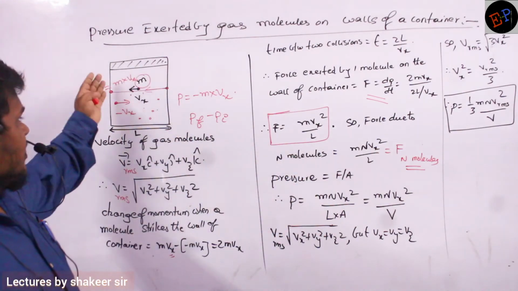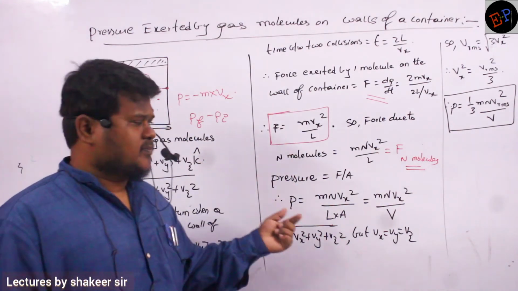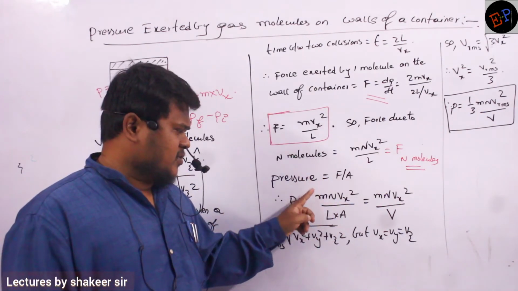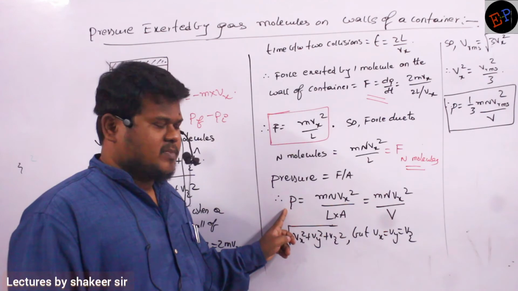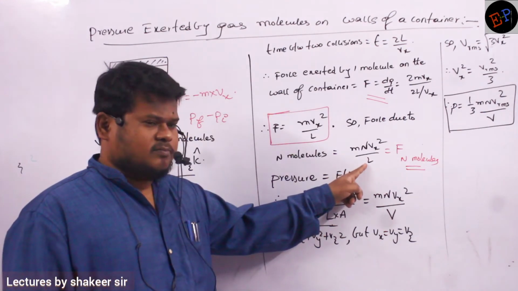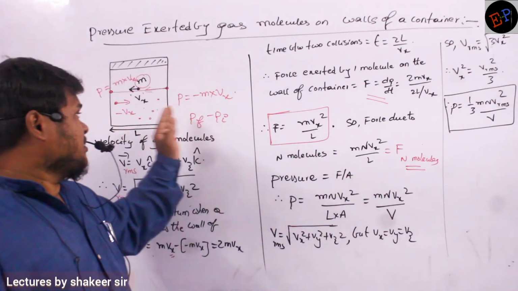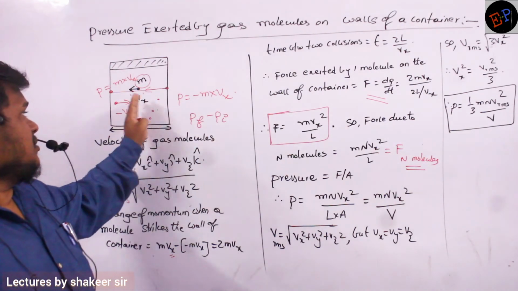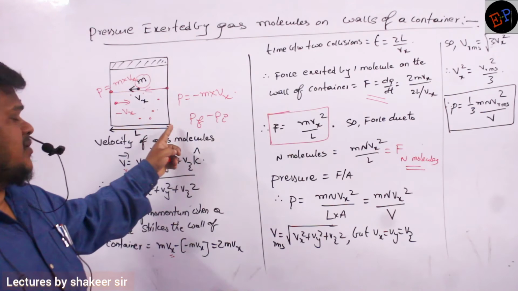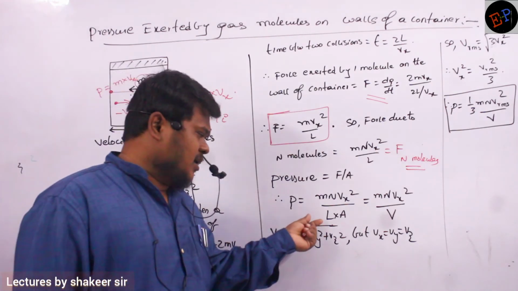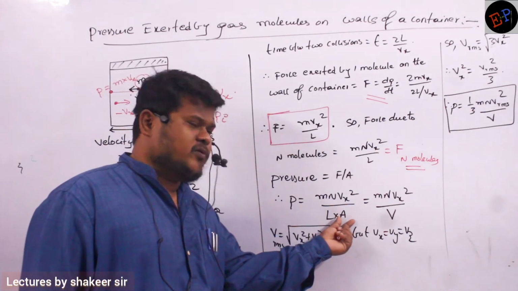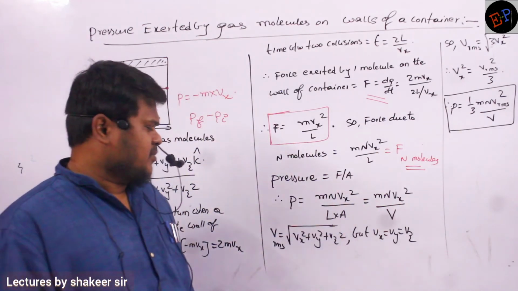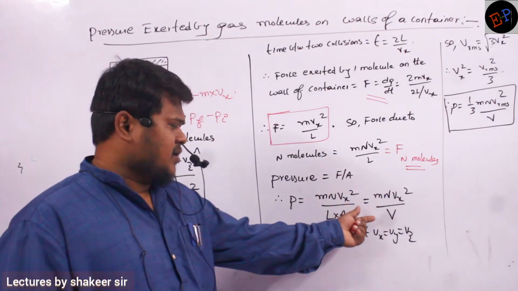This wall will have an area of A, length into breadth. So force divided by area will give pressure. In the denominator here I have L, no? L means the distance traveled, nothing but the length of the container. Are you able to understand? Length multiplied by area of cross section will give the volume of the container. So I got the relation up to here.